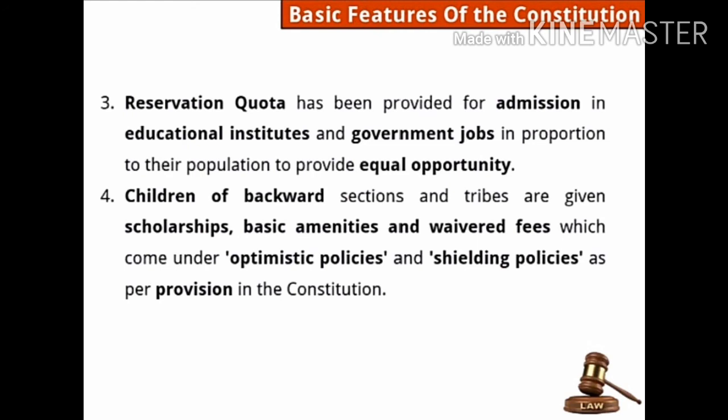Waived fees, it means maybe they have to pay very less fees, or government will pay their fees. These all schemes came under two policies, okay? Which are those policies under which this scholarship, basic amenities and waived fees are provided? So first policy is optimistic policies, and the other one is shielding policies. You have to remember these two policies are there under which these children are getting scholarships.